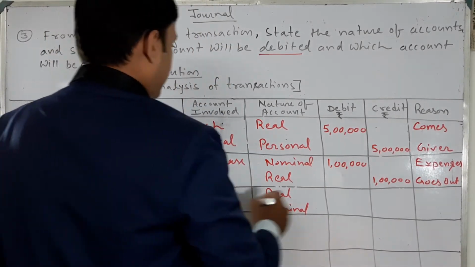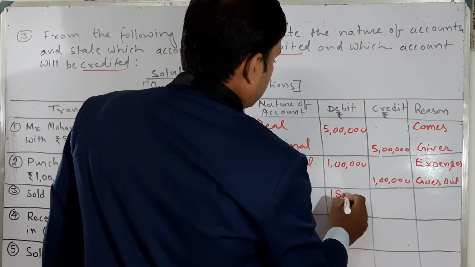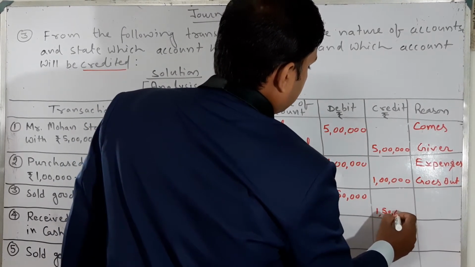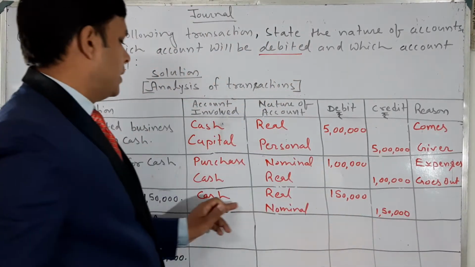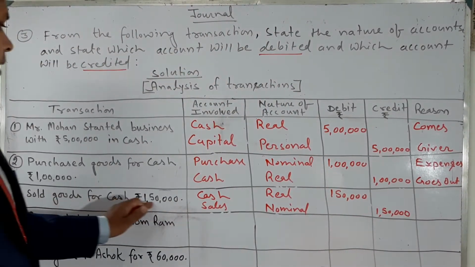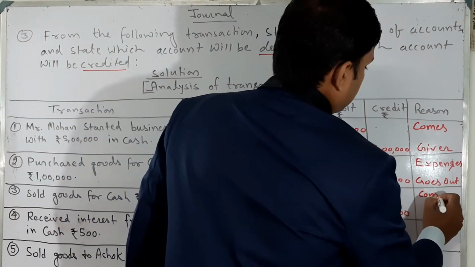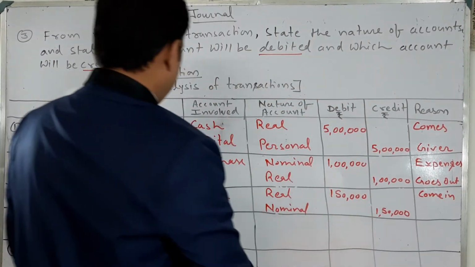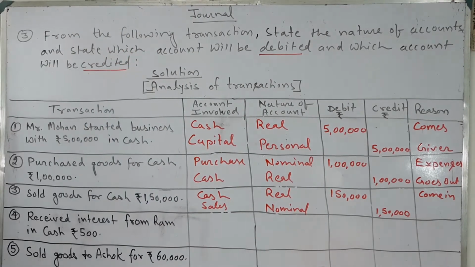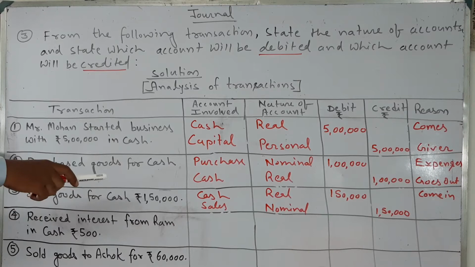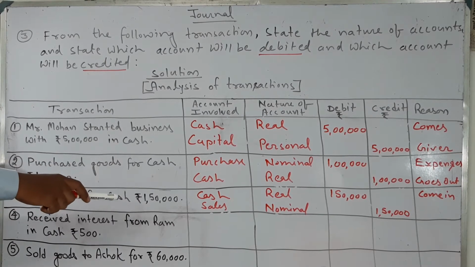The amount is already given, 1,50,000 and 1,50,000. Sold goods for cash, cash comes in. So cash account debit to sales.